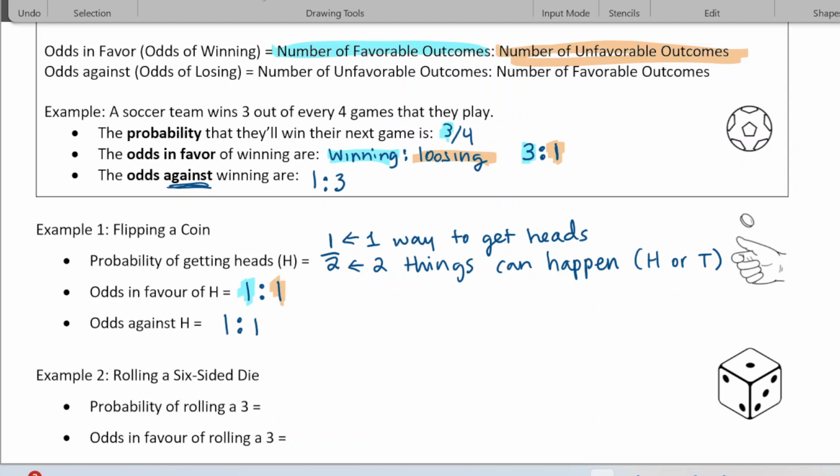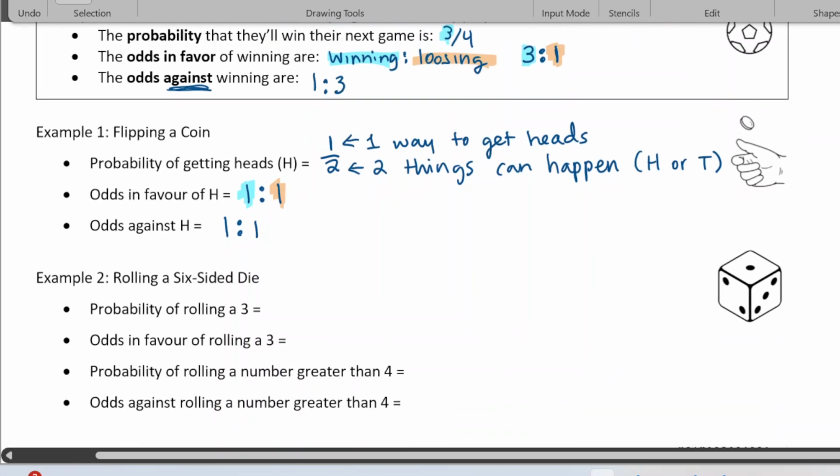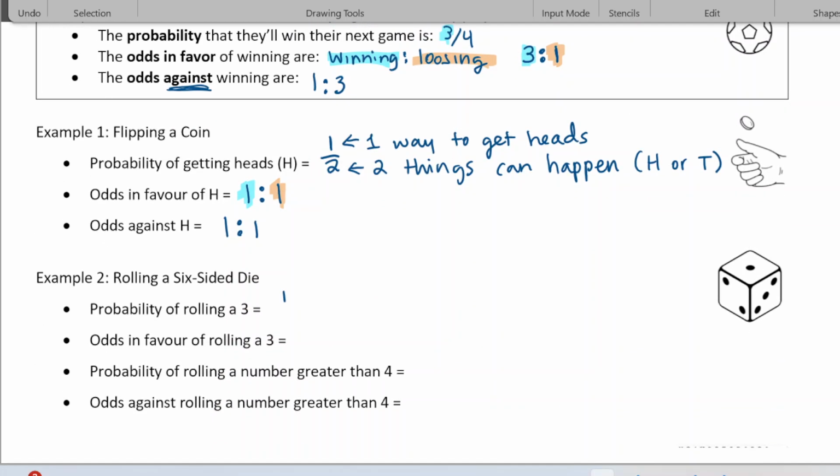Okay, let's do this one. Rolling a 6-sided die. The probability of rolling a 3 would be 1 out of 6. So there are 6 ways that it can happen, and only one of them is a 3. The odds in favor of rolling a 3 is going to be the total number of ways to get a 3, which is 1, to the total number of ways you don't get a 3, which is 5.